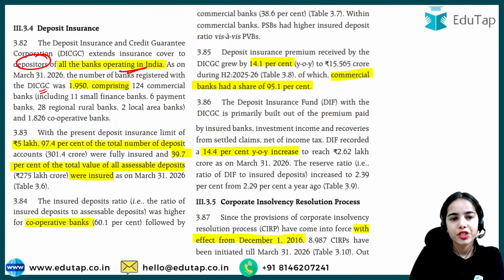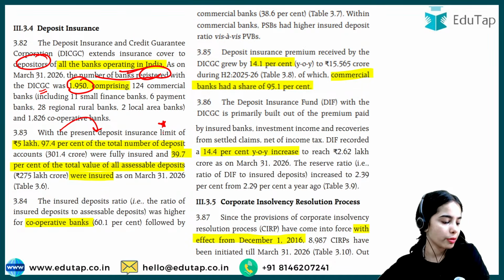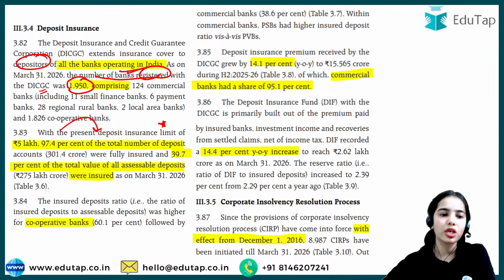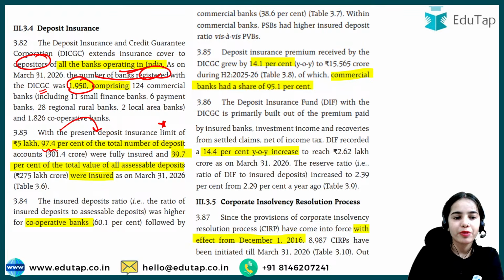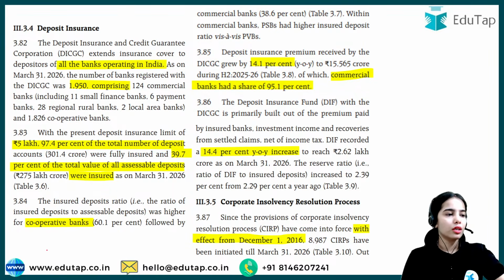Currently, the number of banks registered with the DICGC was 1,950. With a present deposit insurance limit of 5 lakh, that means your deposits of up to 5 lakh are insured by the DICGC, 97.4% of the total number of deposit accounts.